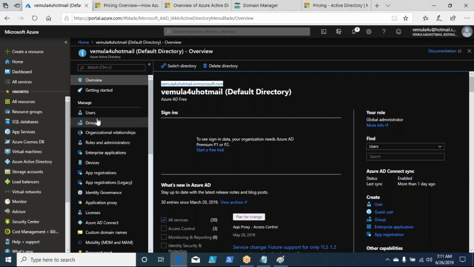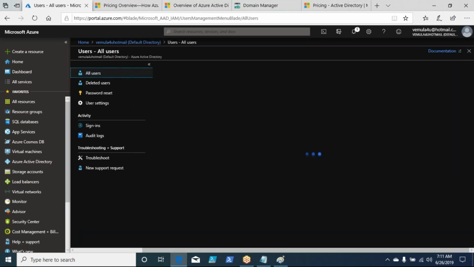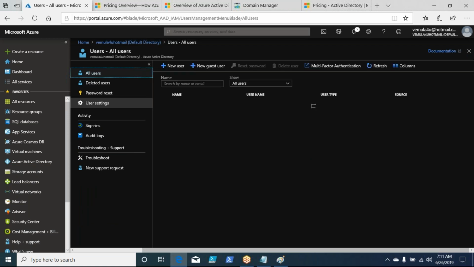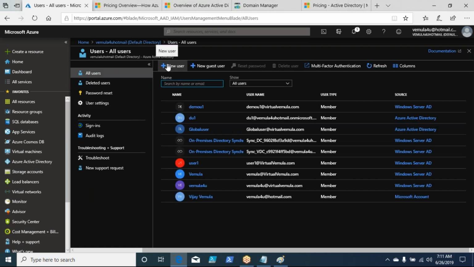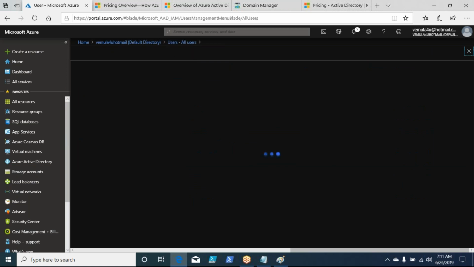Now, let us quickly go and see how we create the users. Here you see an option called users. Let us quickly go there. And then you have an option called new user. You also have another option called guest user. Guest user you can use for temporary purposes, but if you're creating a user that is part of your organization, then you will go with new user account, right? Let me click on that new user.